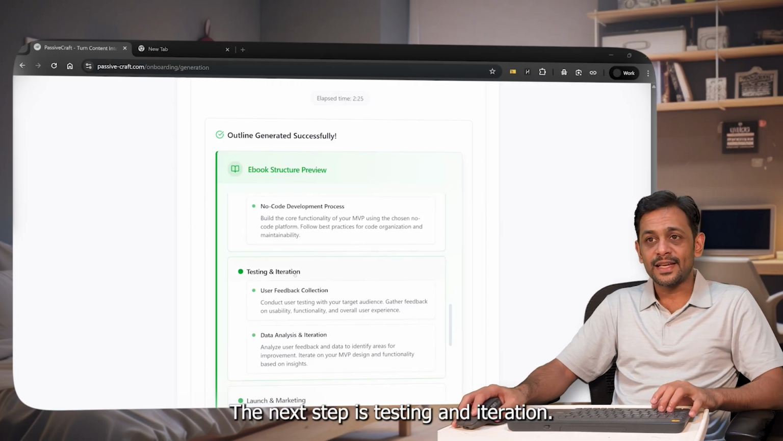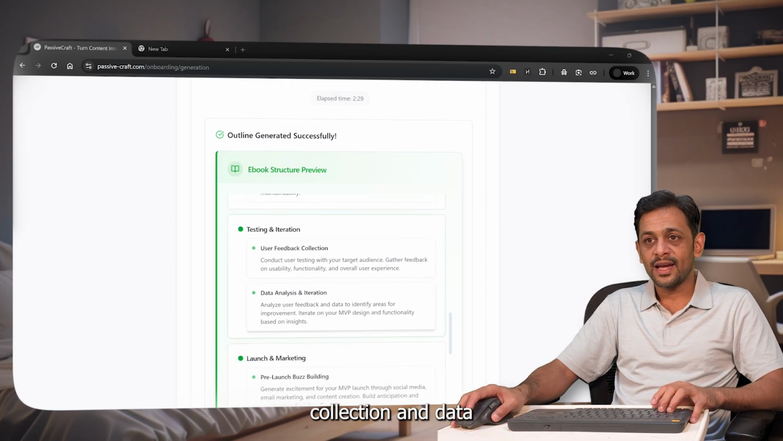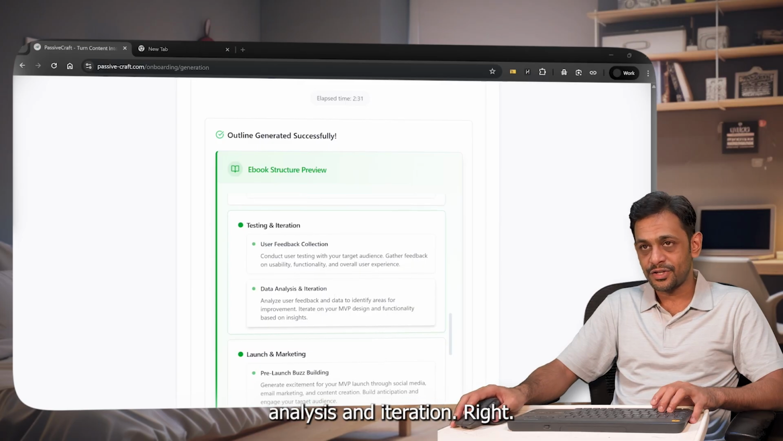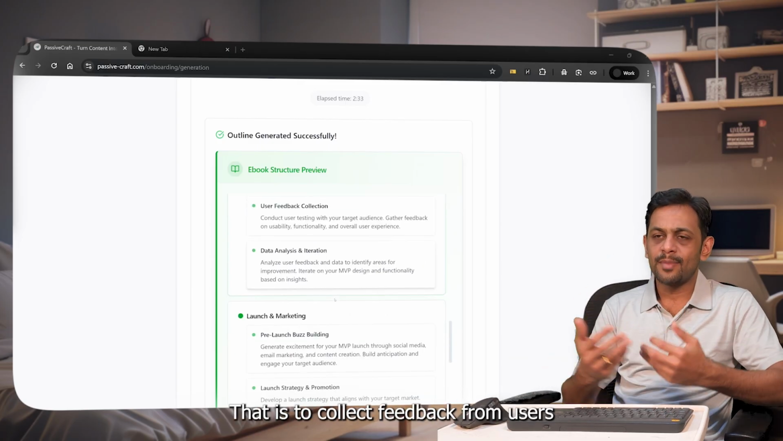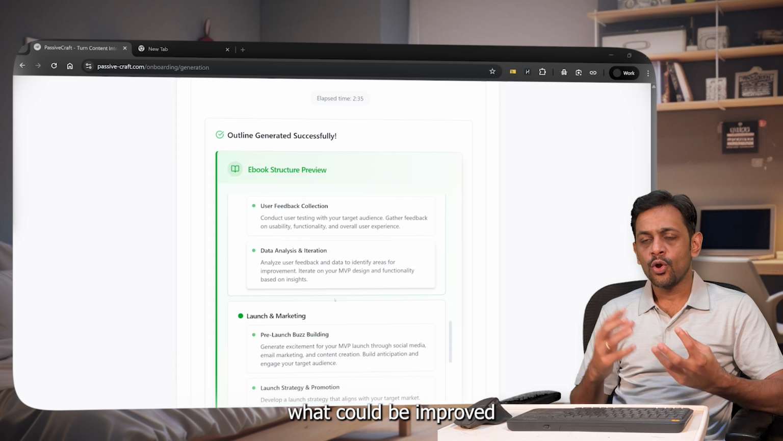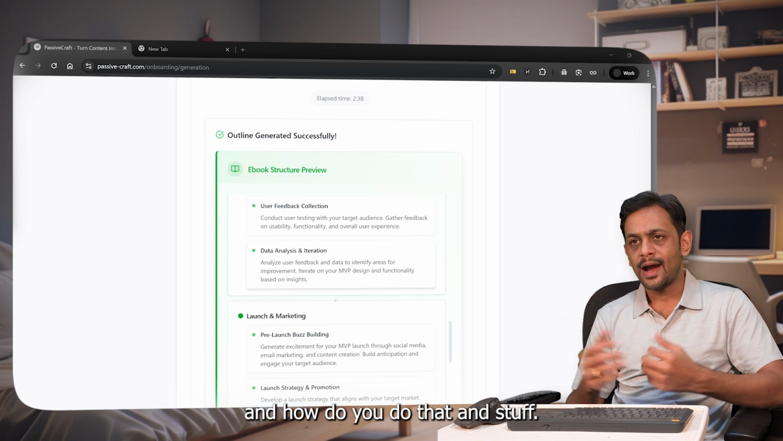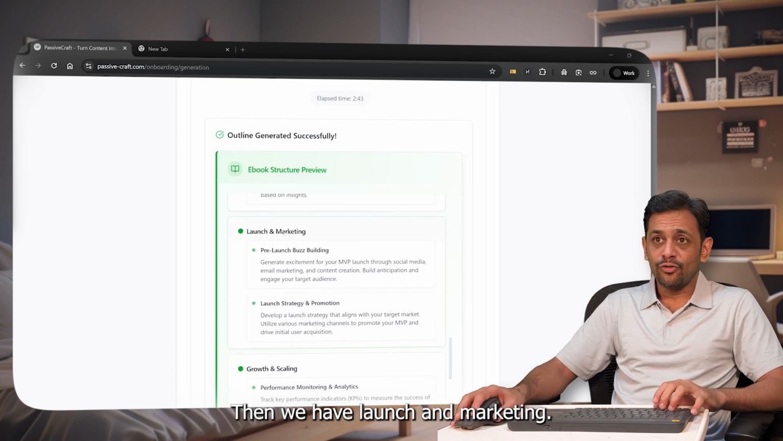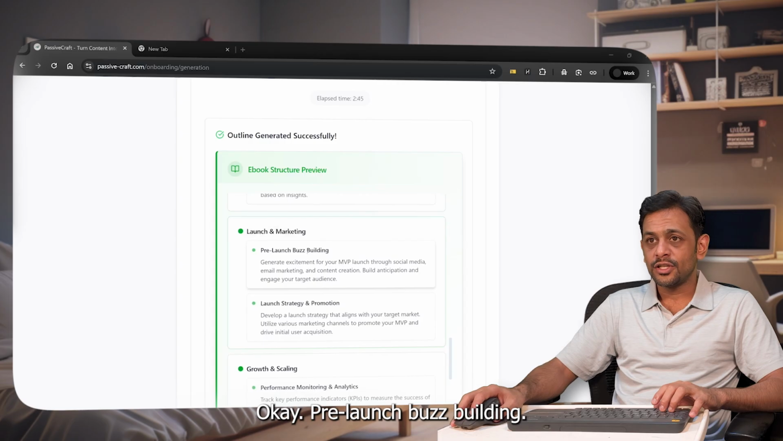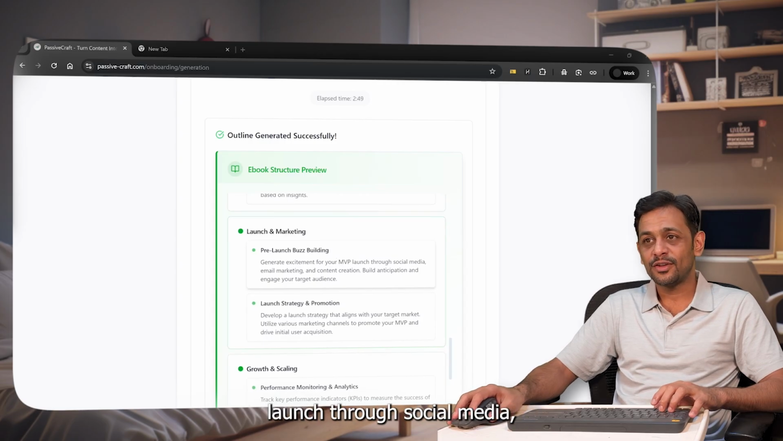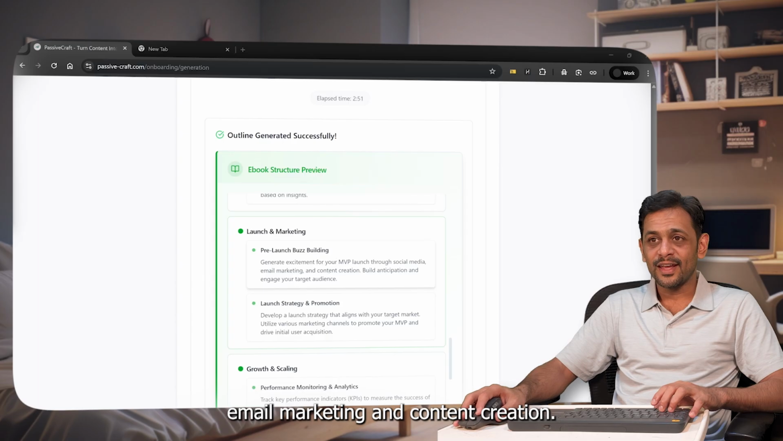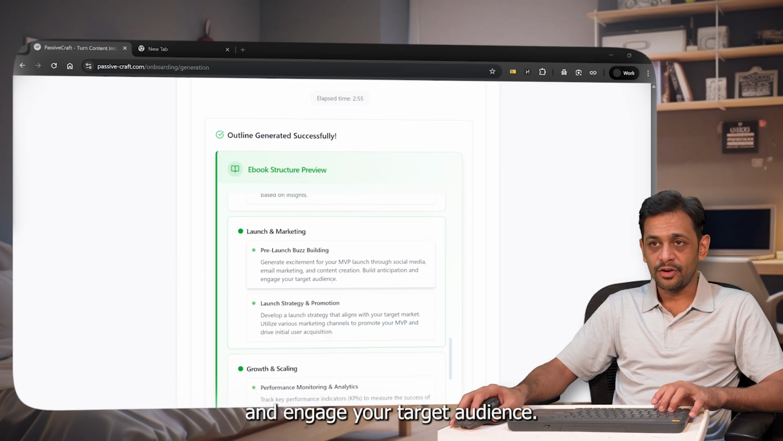The next step is testing and iteration, okay, which is where we do user feedback collection and data analysis and iteration, right? That is to collect feedback from users and analyze what could be improved and how to do that and stuff like that. Then we have launch and marketing, okay, pre-launch buzz building, okay, generate excitement for your MVP launch through social media, email marketing, and content creation. Build anticipation and engage your target audience.